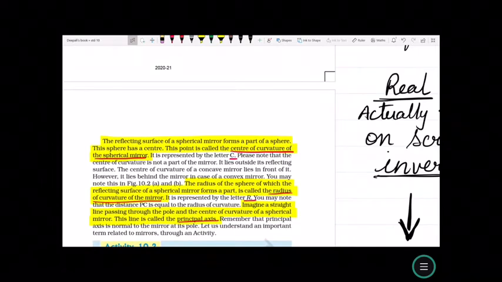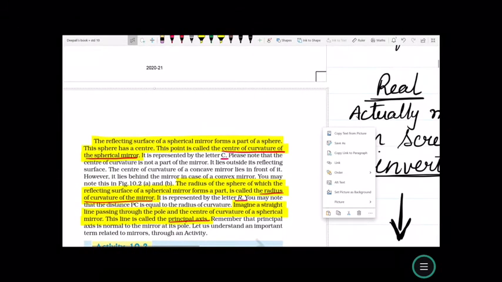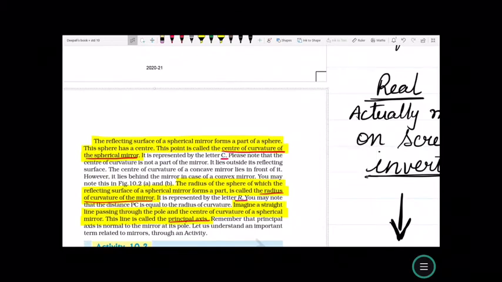You may note that in figure 10.2 A and B, the radius of the sphere of which the reflecting surface of a spherical mirror forms a part is the radius of curvature of the mirror. It is represented by the letter R. You may note that the distance PC is equal to the radius of curvature.